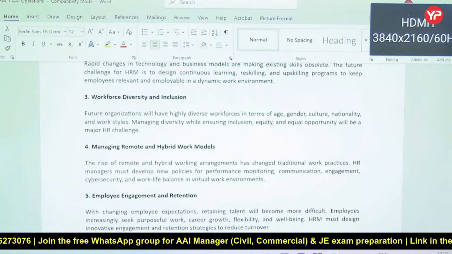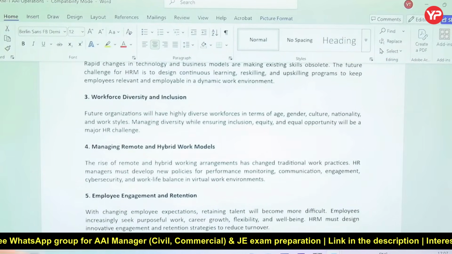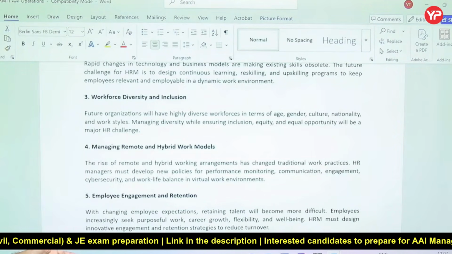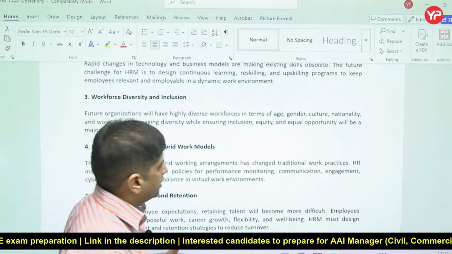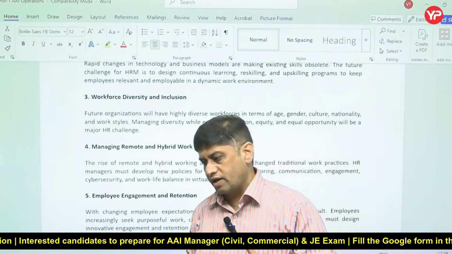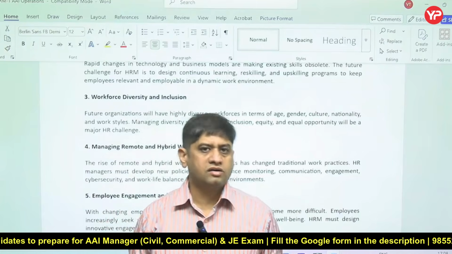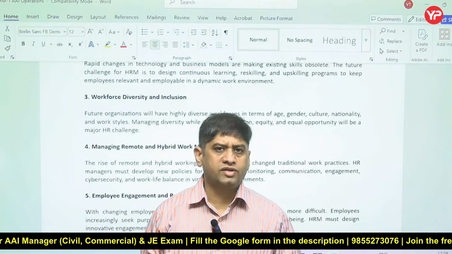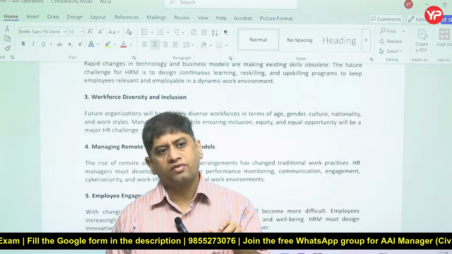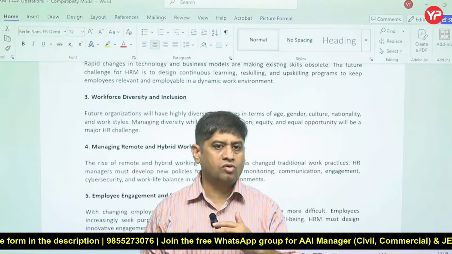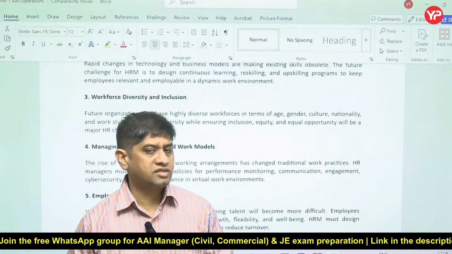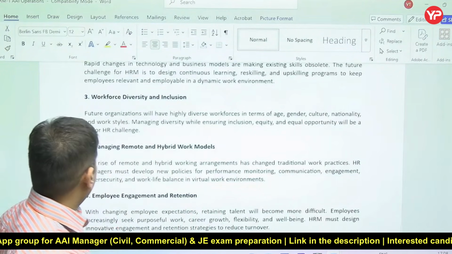Workforce diversity and inclusion. Future organizations will have a diverse workforce in terms of age, gender, and everything. Managing this diversity, and managing inclusion and equity, will be a challenge, because a diverse workforce means you will find some very young boys and girls working along with quite mature and senior people, and there will be a difference in the way they work, how they think, and how they manage each other. How to manage those challenges will be difficult.